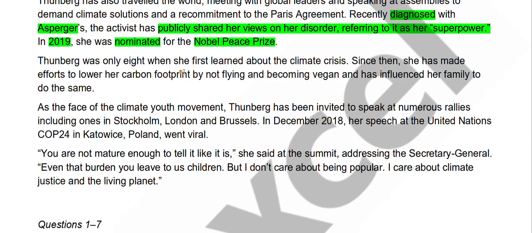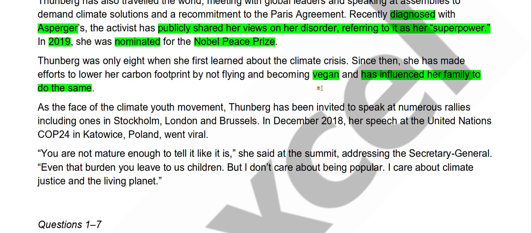Thunberg was only 8 when she first learned about the climate crisis. Since then, she has made efforts to lower her carbon footprint by not flying and becoming vegan. Okay, this is our keyword. And has influenced her family to do the same. And she has also influenced her family to not fly that much or to become vegan.